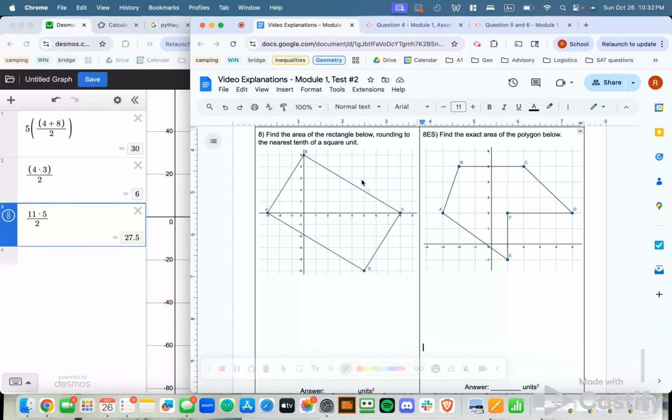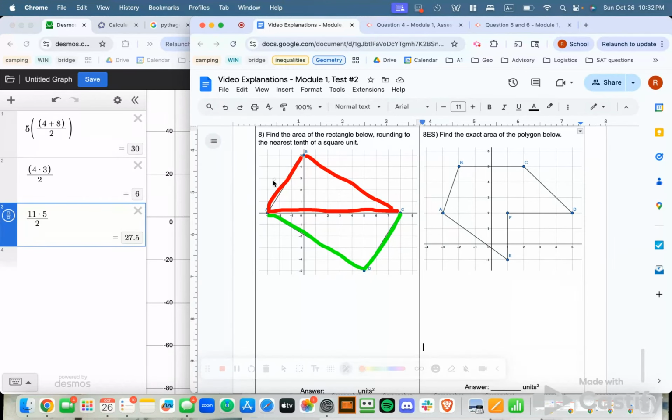So if I want to divide my rectangle, which is a kind of parallelogram, into two different shapes, I'm looking right here that if I go from A to C, this is a horizontal distance, and it nicely divides my rectangle into two triangles. So I have one triangle up here, and another triangle down here.